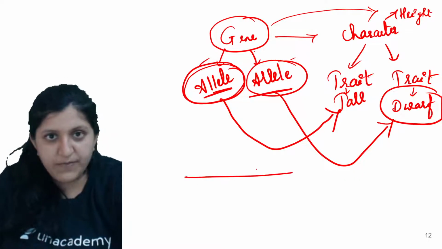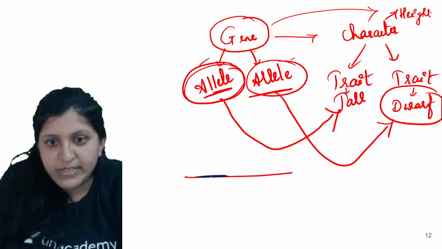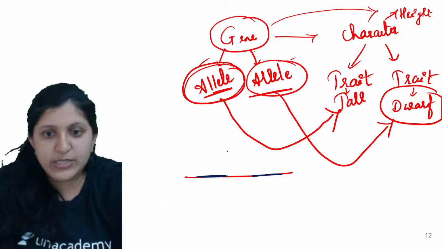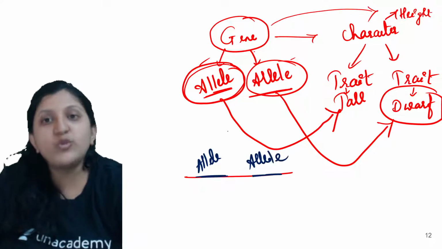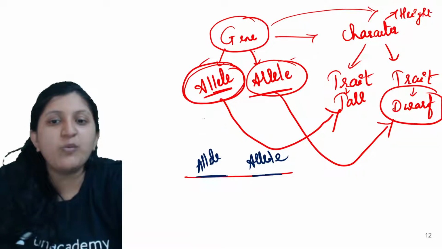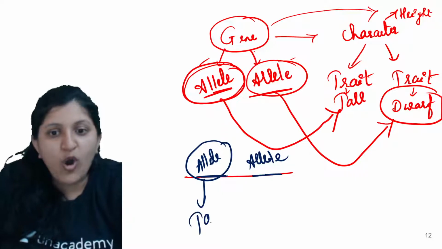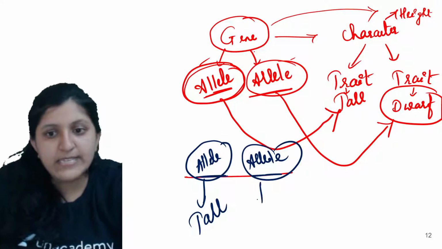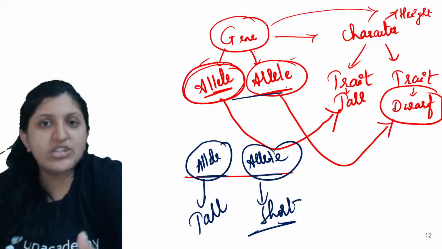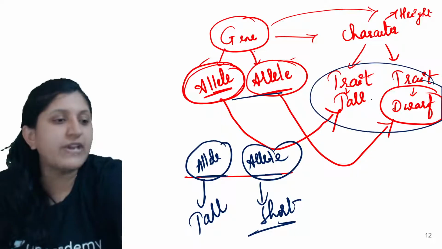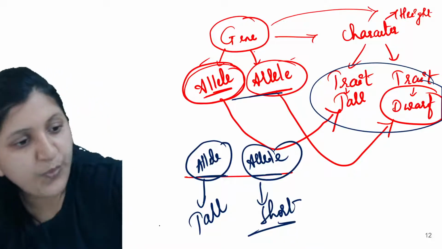So now this is a gene. In this gene a particular sequence is there. This is one sequence and this is another sequence, the alternative form, so we can call this an allele. This is an allele in this gene, from two different chromosomes. This is one chromosome and this is one chromosome. If this is expressing itself, you see the tall trait. If this is expressing itself, you see a short individual. So this is about the alternative forms which are expressing themselves, the alternative forms of a character which are visible. Is that clear, Minu?